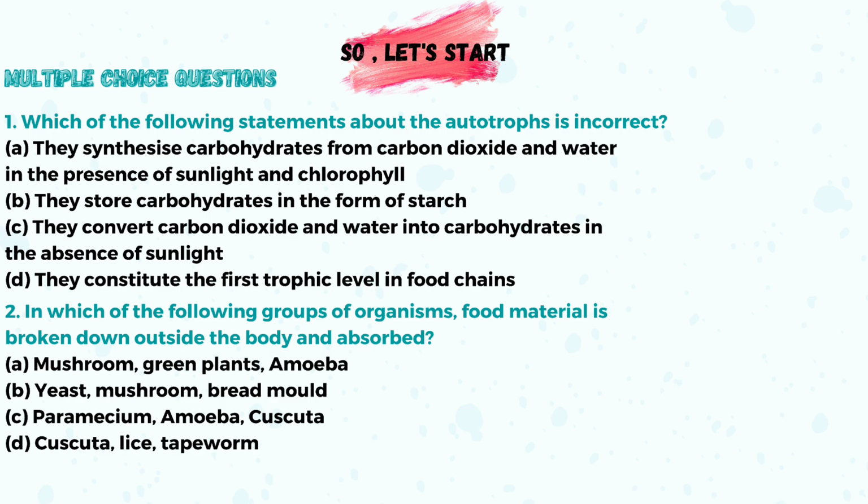Question number 1. Which of the following statements about the autotrophs is incorrect? A. They synthesize carbohydrate from carbon dioxide and water in the presence of sunlight and chlorophyll. This is a correct statement. B. They store carbohydrate in the form of starch. This is also correct. C. They convert carbon dioxide and water into carbohydrate in the absence of sunlight. This is an incorrect statement about autotrophs. Yes, the right answer is option C.